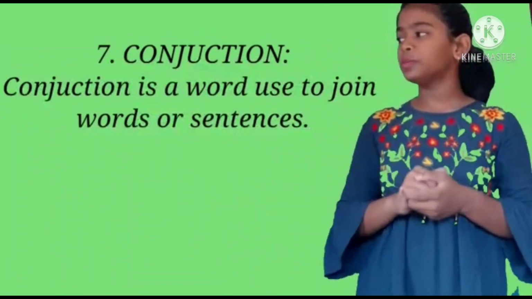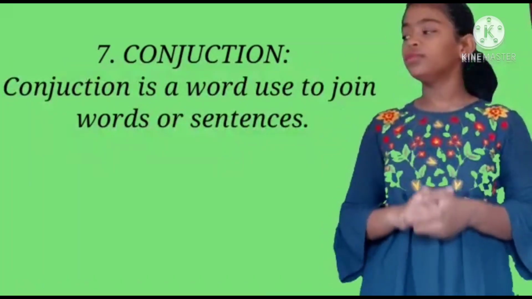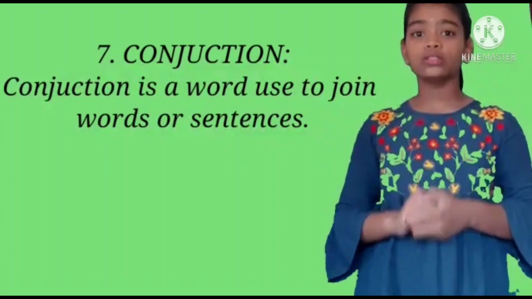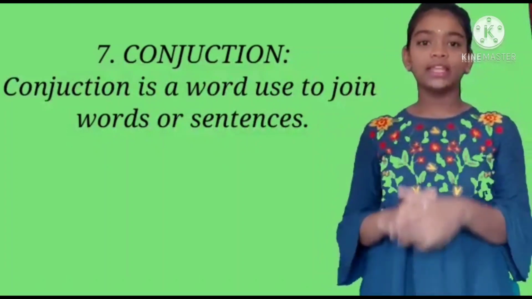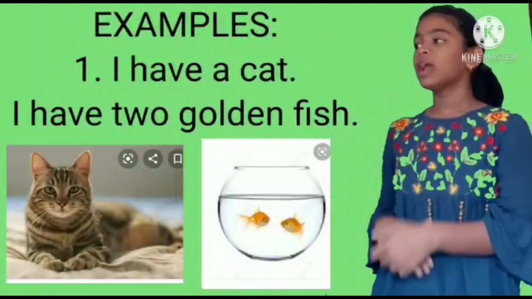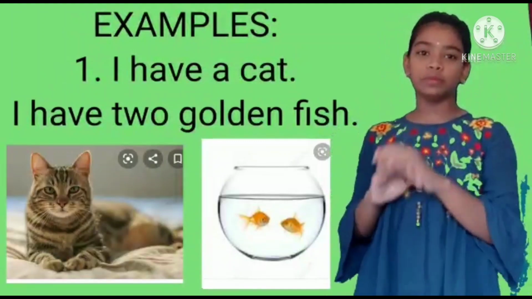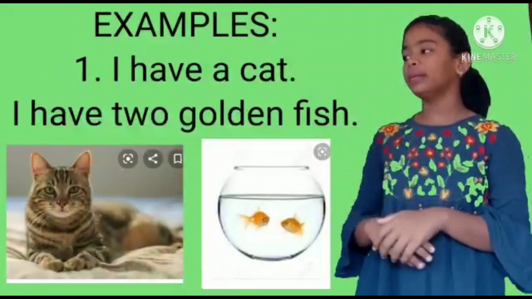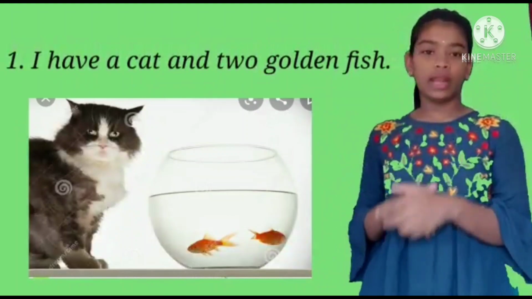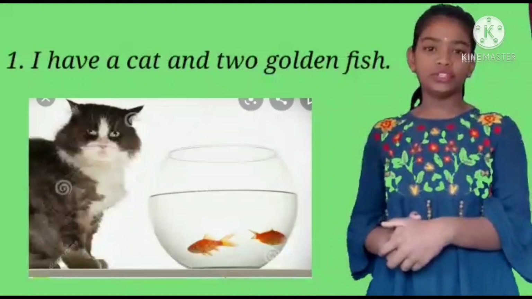Let's look into the next part of speech, that is conjunction. What is a conjunction? A conjunction is a word used to join words or sentences. Join means it connects words or sentences. Let's understand their usage with examples. I have a cat. I have two golden fish. Now both sentences are related, so we can connect or combine them into one single sentence. The sentence will look like this: I have a cat and two golden fish.